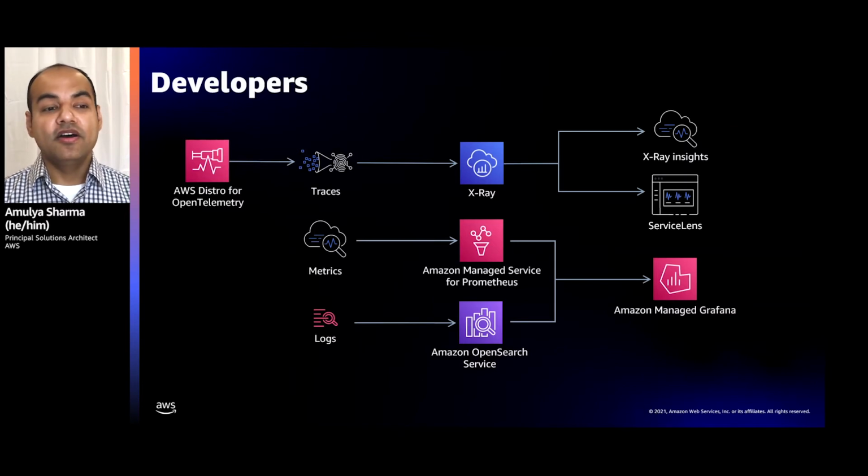Developers can collect logs using AWS Distro for OpenTelemetry and send them to services like Amazon OpenSearch because it also has a trace analytics capability now. Amazon Managed Prometheus can collect all the metrics, and you can use OpenSearch again for log aggregation. Now, all of this data can be aggregated in a single pane of glass, or one dashboard, on Amazon Managed Grafana. And I'm going to show you that in a demo.